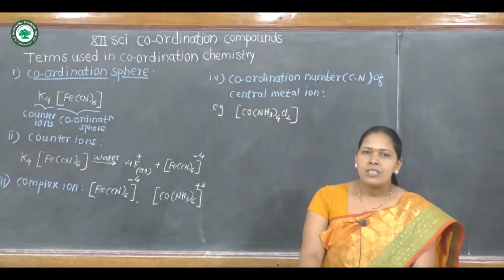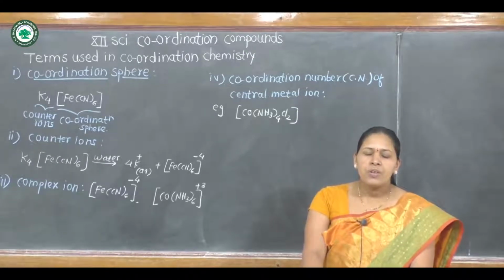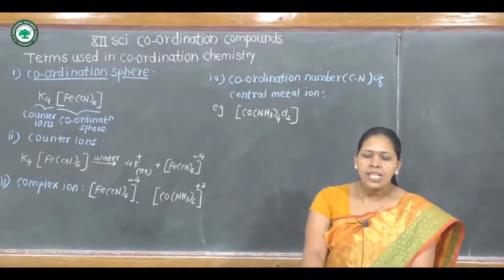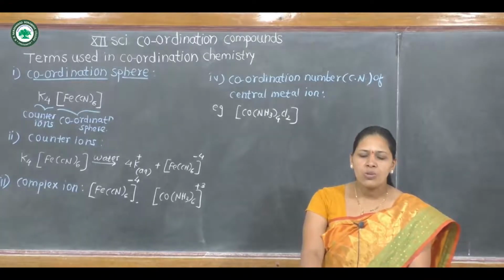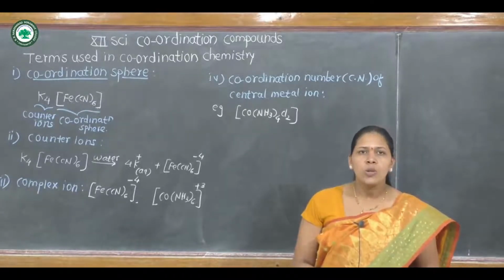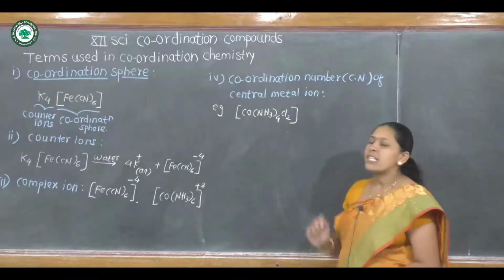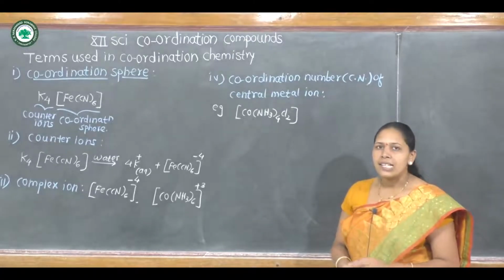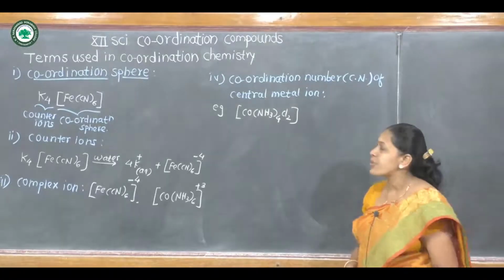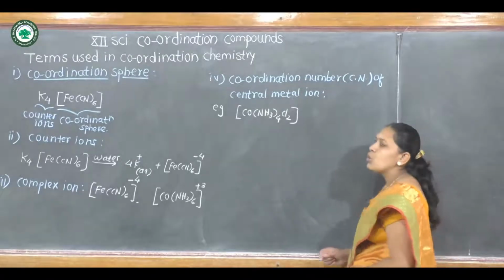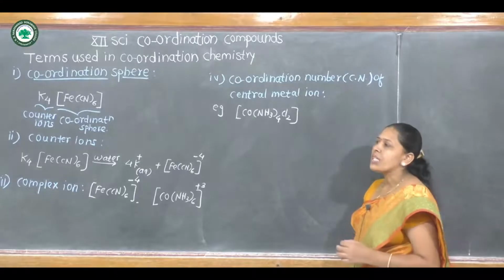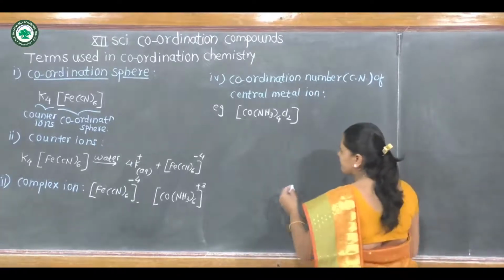Cobalt is attached to 4 amine or ammonia molecules and 2 chloride ions. That is total 6 ligands are attached to central metal ion to form 6 coordinate bonds with central metal ion.